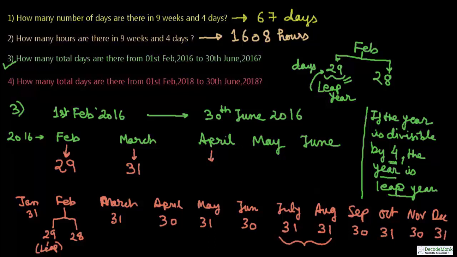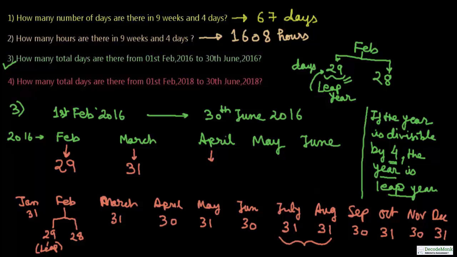So you can see that mostly alternatively there are 30 and 31 days. Only exception is July and August, where we have consecutive months with 31 days. So this you have to know and memorize, and it's not that difficult. You can look into the calendar daily to memorize this.